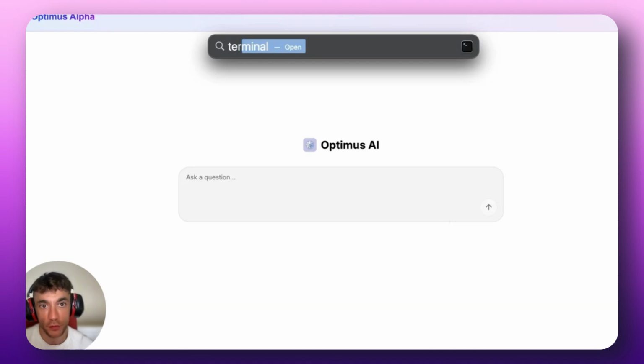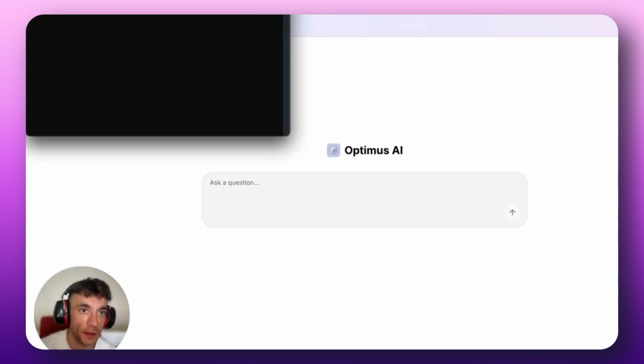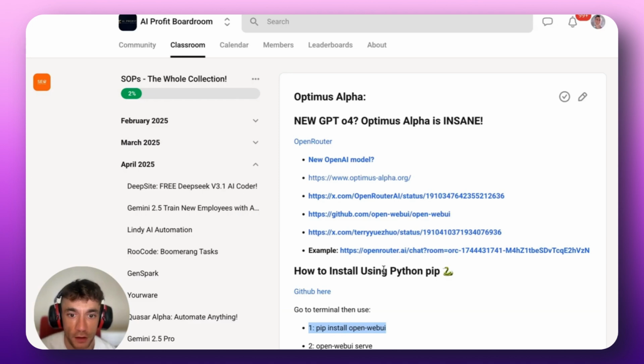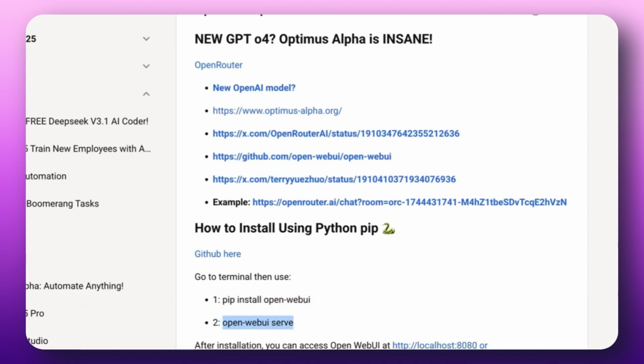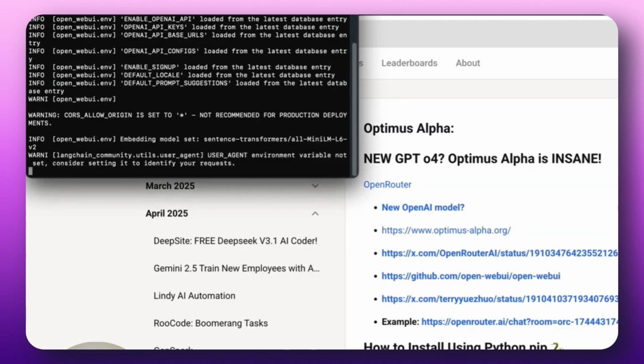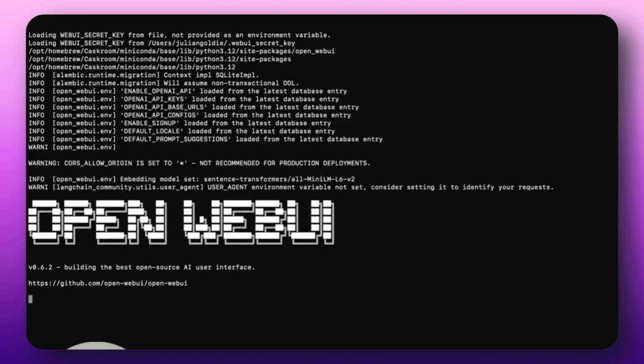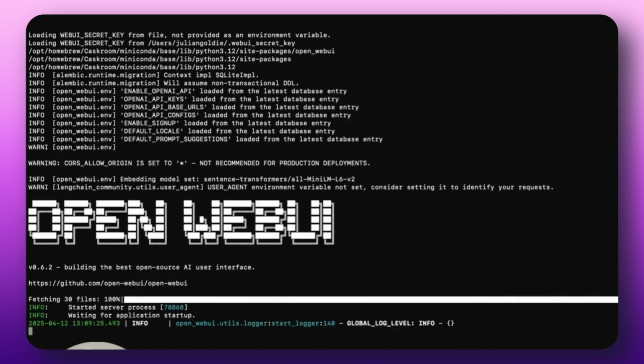The other way that you can use this is, and this is based on some instructions inside the AI Profit Boardroom, if you open up Terminal here, right, then we're going to pip install open-webui, all right? And then from there, we're going to run open-webui serve. Now you can see it's running, it's opening that bad boy up. And this is going to open up something called Open WebUI. Now, it's going to take about a minute or so just to load. Super simple. You only need 2 commands in Terminal to actually get this running.